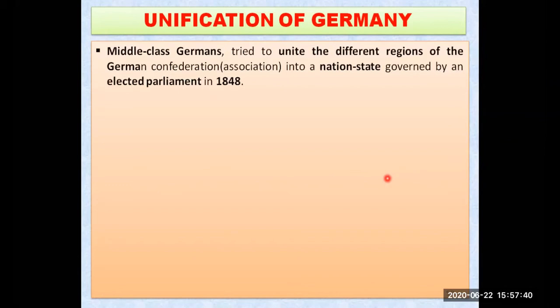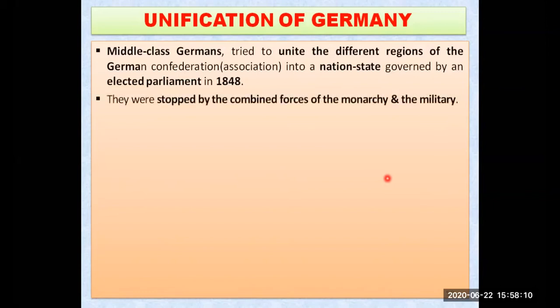So these people united the different regions of the German Confederation, means German Association, means different parties that were available in Germany. They tried to unite them all in a nation state governed by an elected parliament in 1848. So the process started in the year 1848 when they first elected their parliament there.